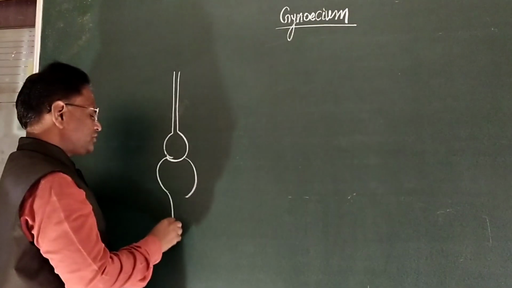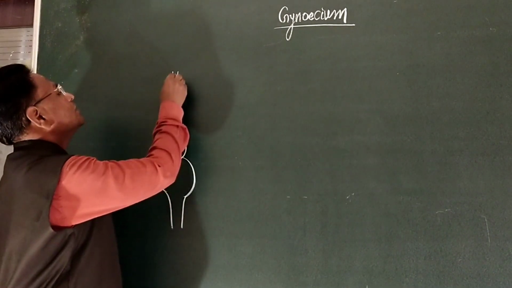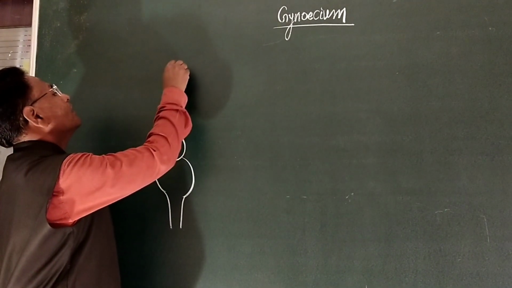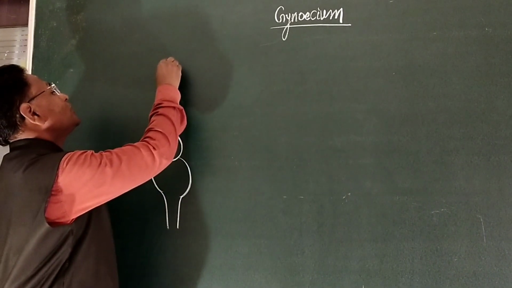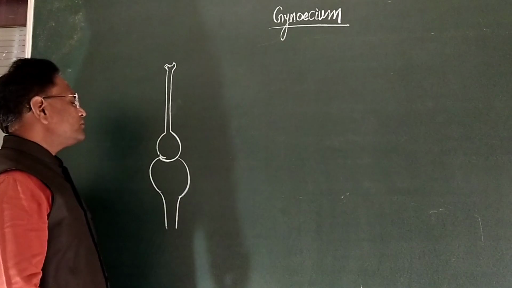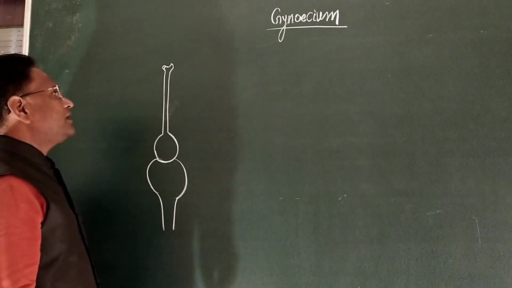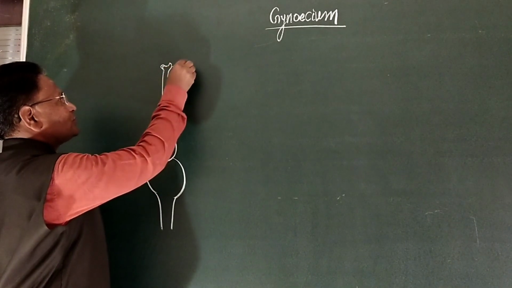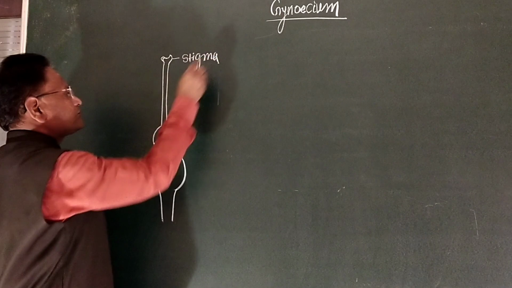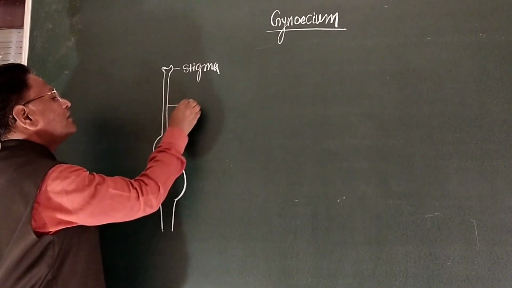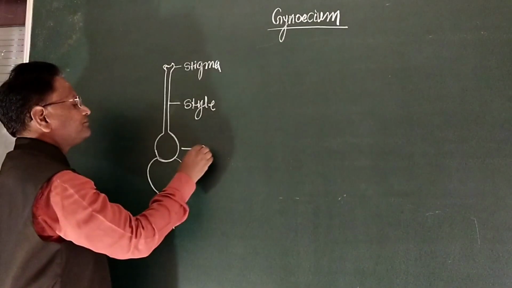From the thalamus, female modified leaves develop. Such modified female reproductive leaves are known as carpels, and each carpel is distinguished into stigma, style, and ovary.